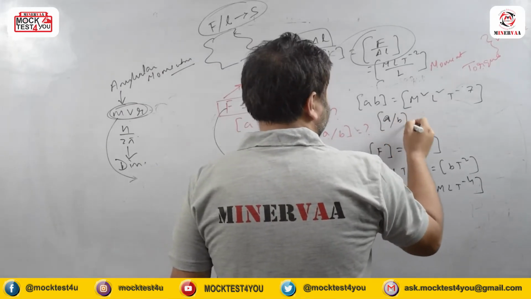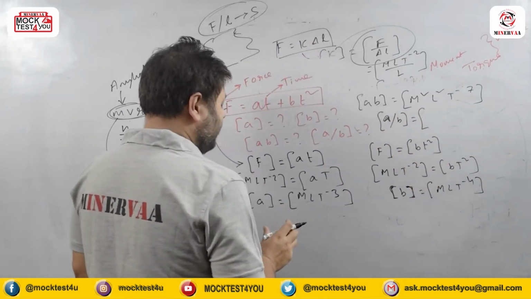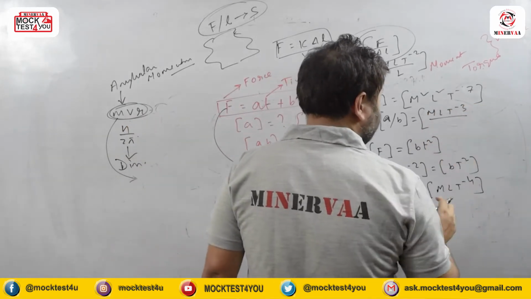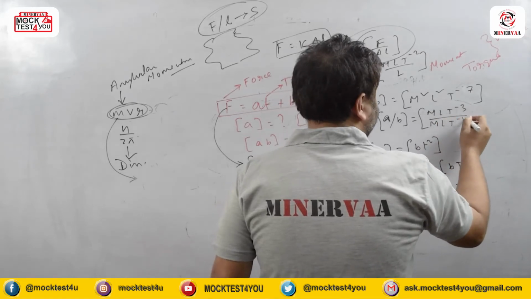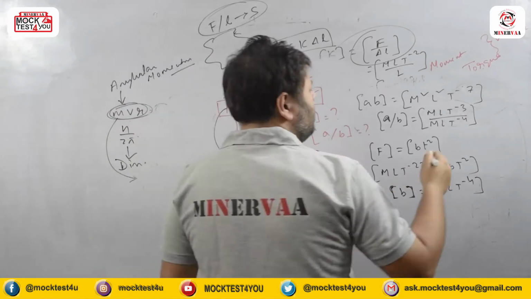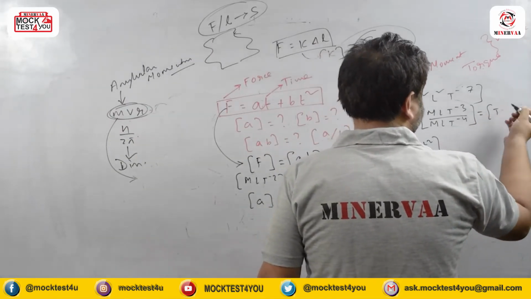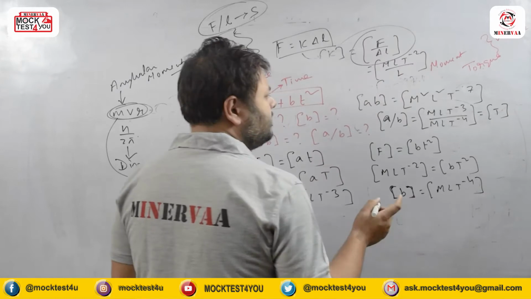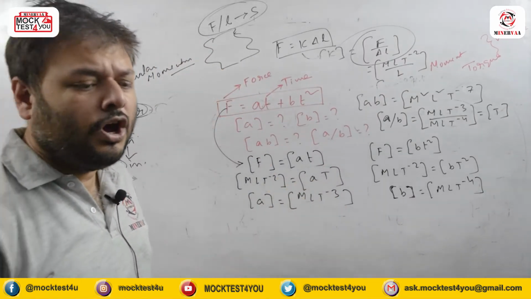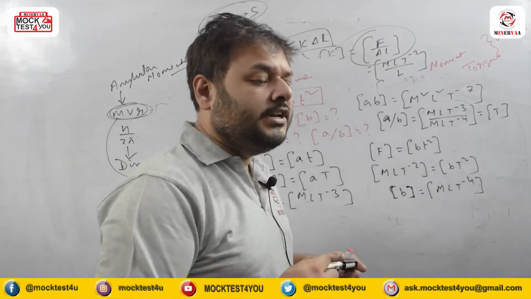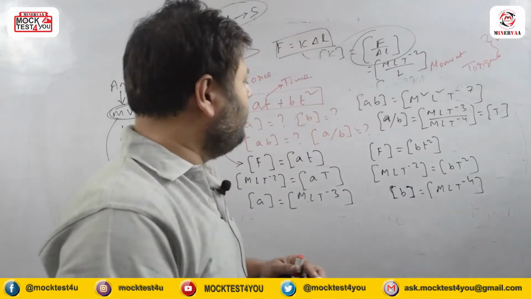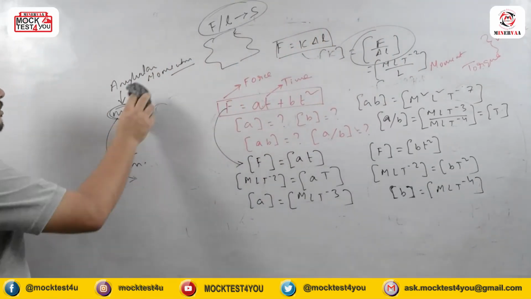Now it is A by B. What is A here? mLT to the power minus 3 divided by mLT to the power minus 4. So T to the power minus 3 divided by T to the power minus 4 goes up, and mL cancels out. So it will be 1 by T to the power minus 1, so it is T only. These are the four sub-part questions we have solved from this particular question. Now from here we can solve more questions on this.